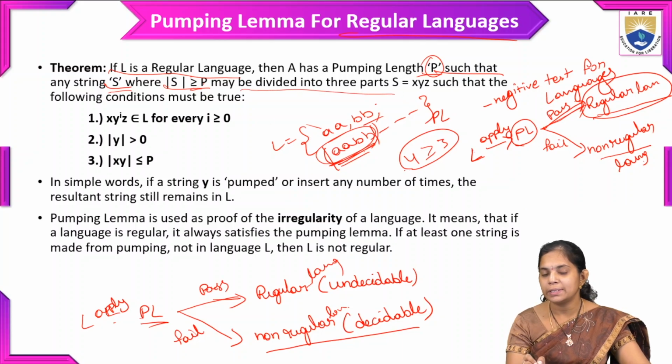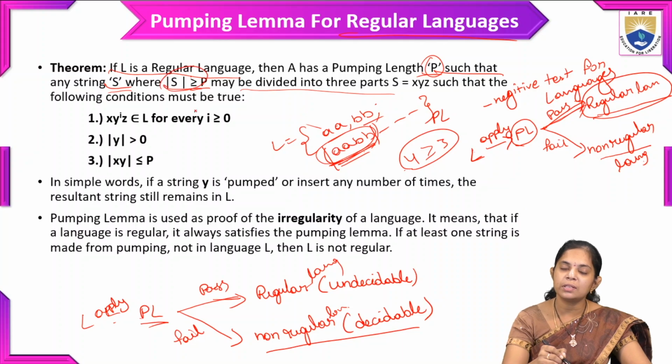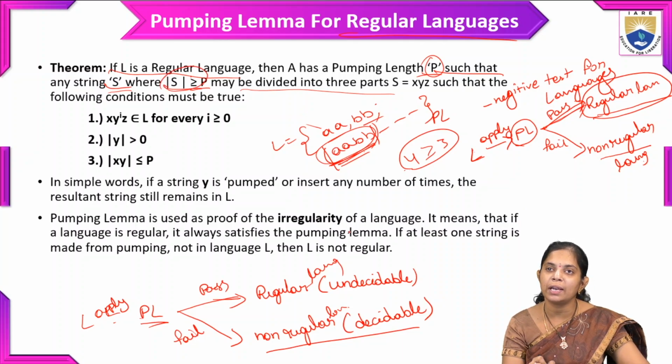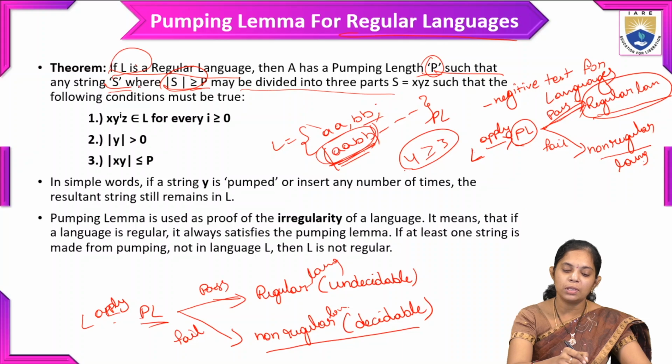This is only for choosing the string from the given language.